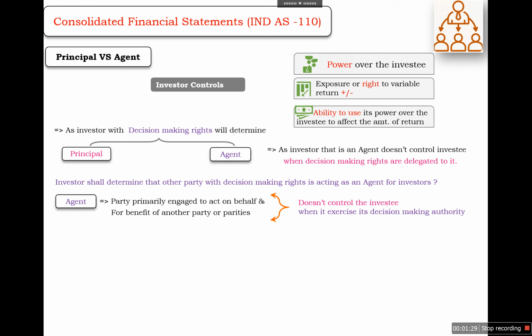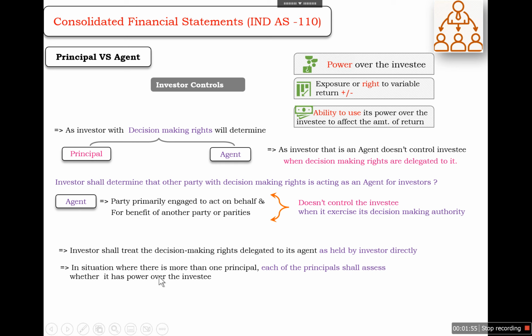So the agent does not control the investee because it is acting on behalf of other parties when exercising its decision making authority. The investor shall treat the decision making rights delegated to its agent as held by the investors directly. So we need to check who is behind that agent, who is the actual owner of the investee.